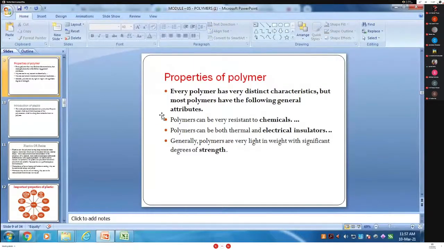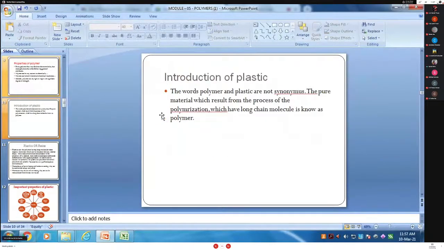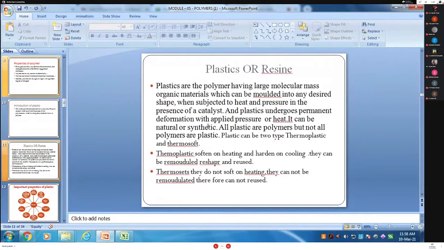Next one, introduction. What is this? Plastic. What is meant by plastic? Plastic is an example of polymer. Okay. So plastic and polymer are not synonymous terms. The pure material resulting from polymerization with a long chain molecule is known as a polymer. Plastic is also known as a resin sometimes.